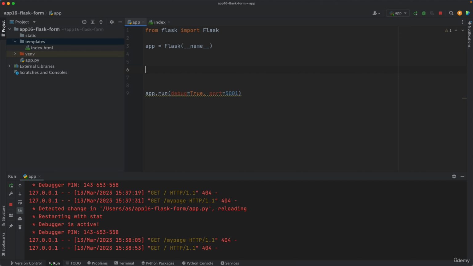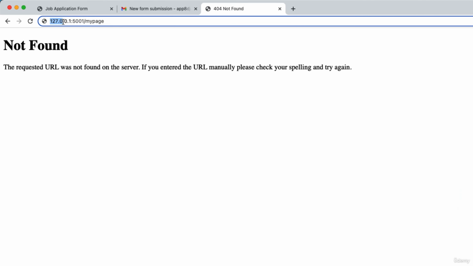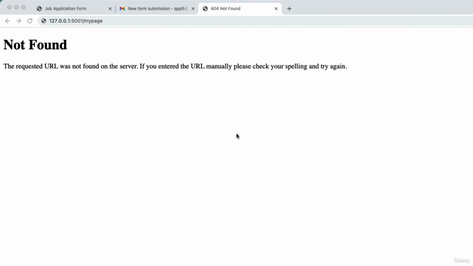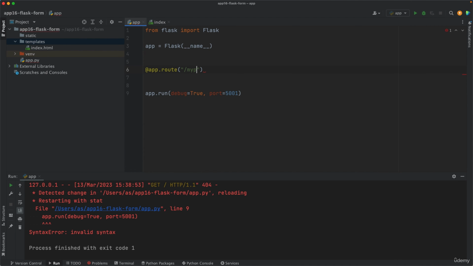So let's start with the first request. App.route. Let's handle the home page. The home page is represented by this slash. So if you were to handle another page, such as your URL /mypage, then you'd have to write here /mypage. But now it's just a slash. So with that, that's a decorator. With that symbol, we are writing a decorator. And that decorator will call this function. Let's call this function index, right?